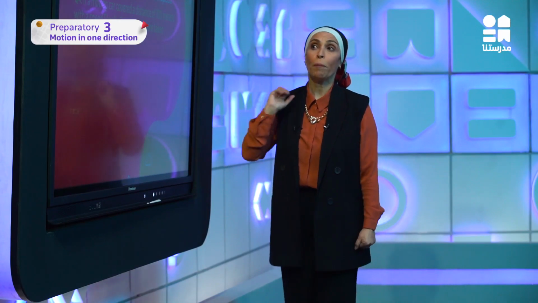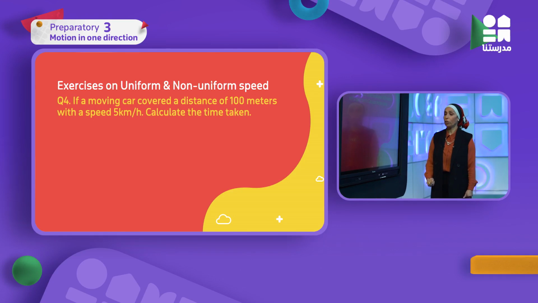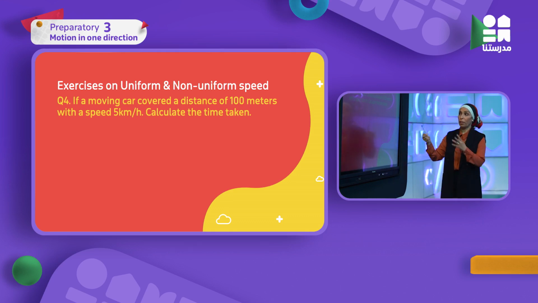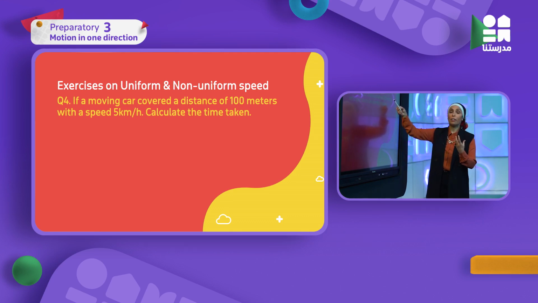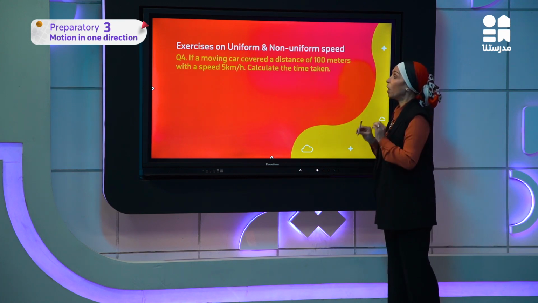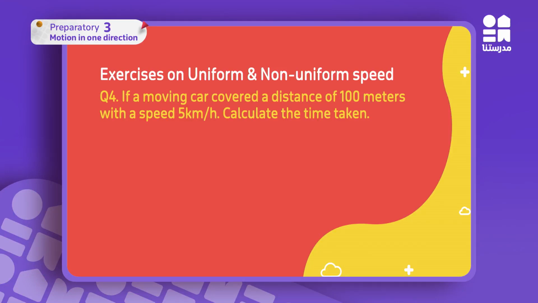Next type of exercises: let's move to solve problems. If a moving car covered a distance of 100 meters, as I said before, if I want to calculate anything, I'm going to take the margin and put the givens that I have. I have here distance, which is 100 meters, and a speed of 5 kilometers per hour. Pay attention here: meters, and here 5 kilometers per hour.